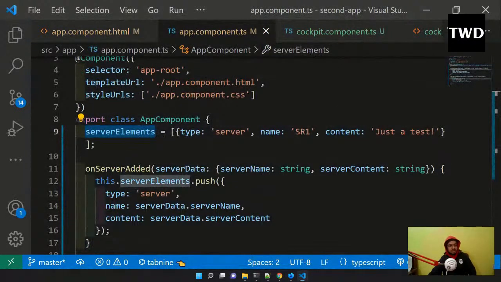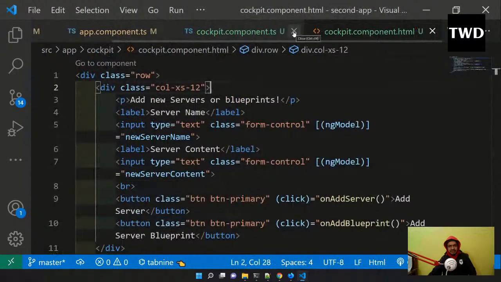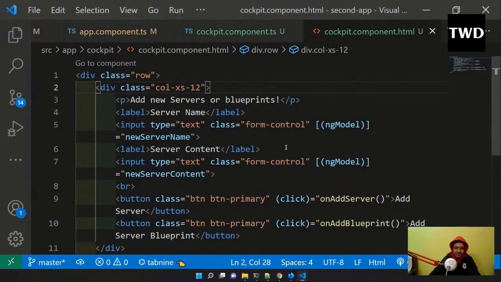Now we see there is another way to bind the data, so we can see that thing. For that, I'll come here, the cockpit component HTML. We're seeing that I'm using this ng model here. I'm going to show another way, and this is the local reference way, something like the ref matter but not exactly like that. So this ng model, I have this.